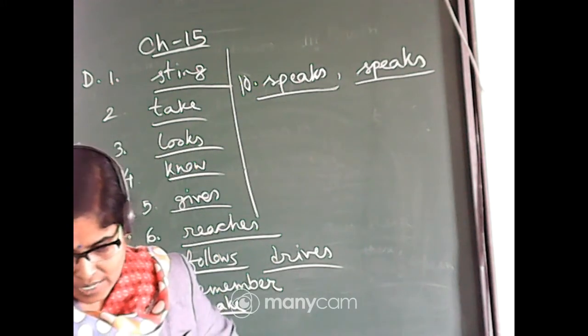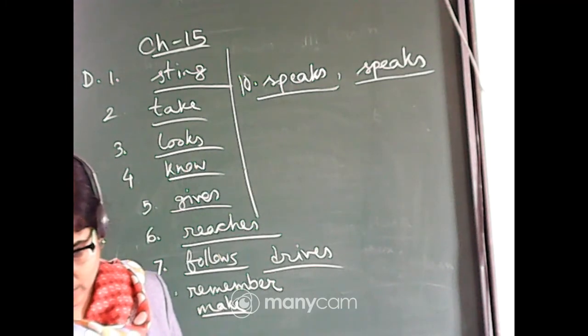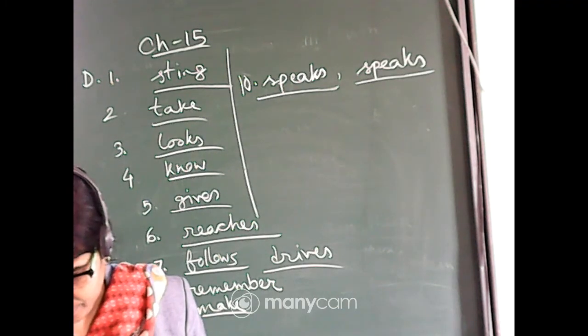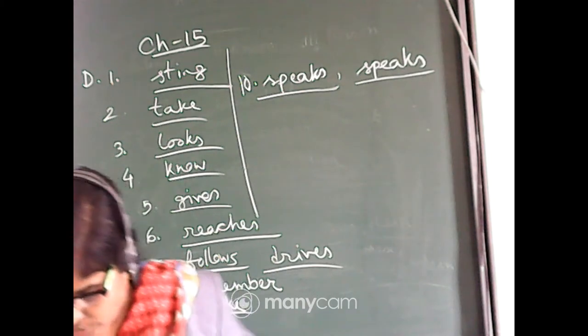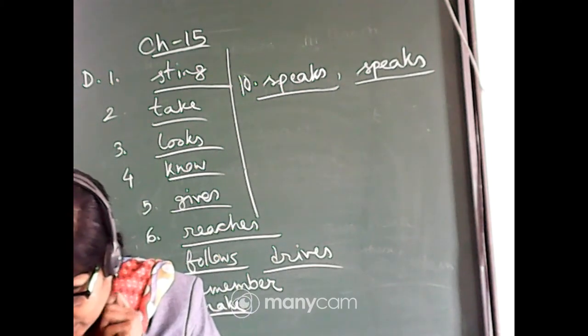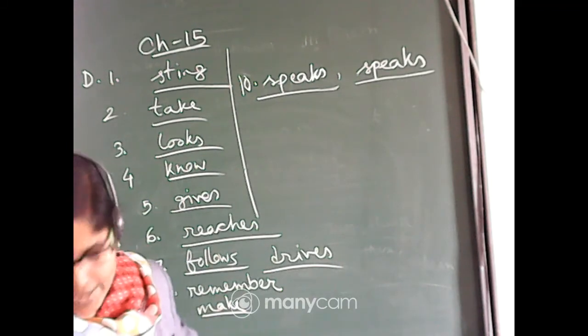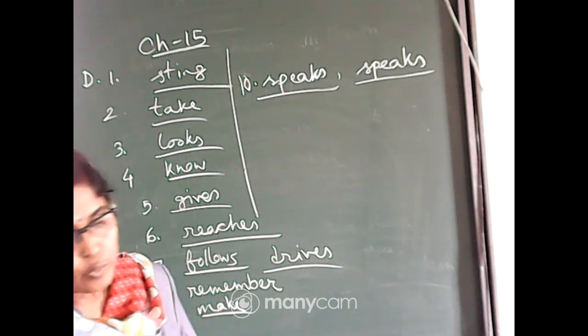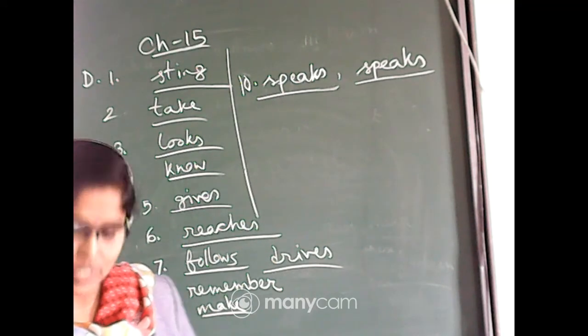Number 1: I like Western music. Here it is instructed to use the subject given in the bracket in place of I. So I like Western music, we will write Satish likes Western music.